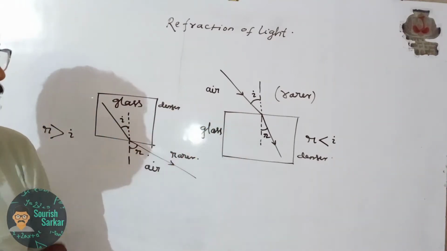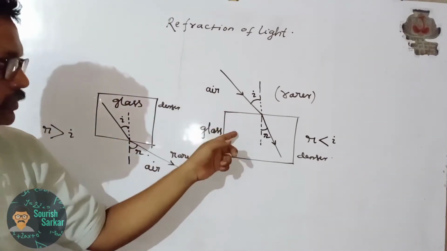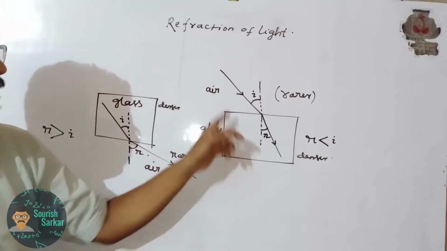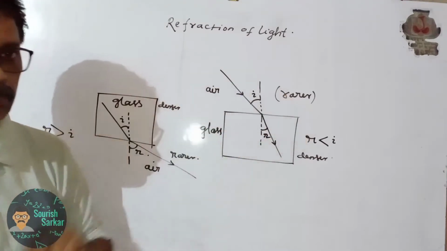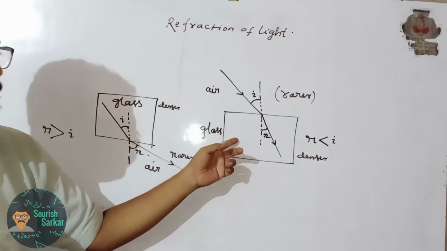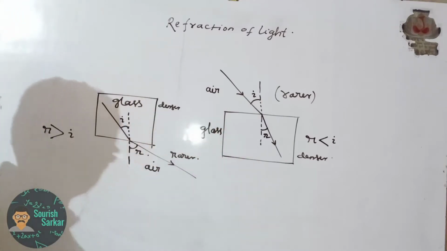Out of two media, where light travels faster, that is the rarer medium, and where light travels slower, that is called the denser medium.